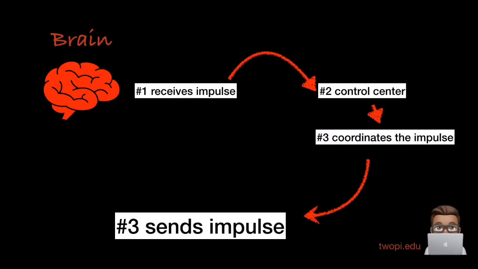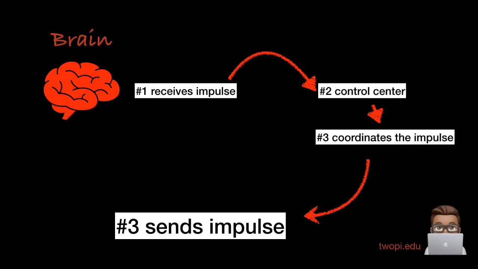As we discussed earlier, the receptor detects the changes and sends the impulse message to the brain. Now what the brain does is it receives the impulse and projects it to the control center. If you realize, control center is not new because we have seen this in the breathing cycle as well. All right. So in the control center, it coordinates the impulse. That means it will do the decision making and the interpretation. What kind of change it is, what action needs to be taken, and we can talk a lot about how this interpretation is done.